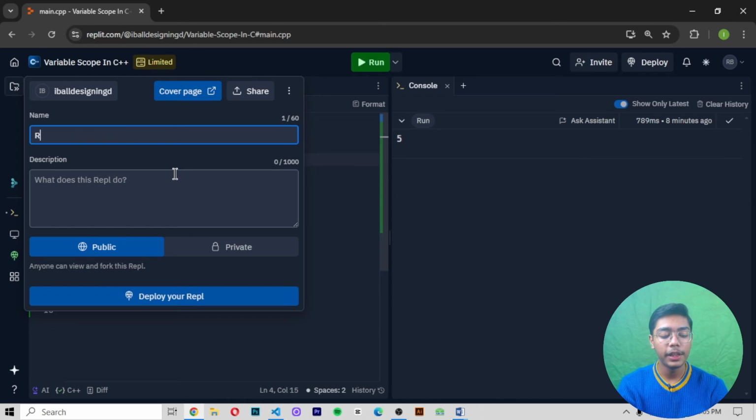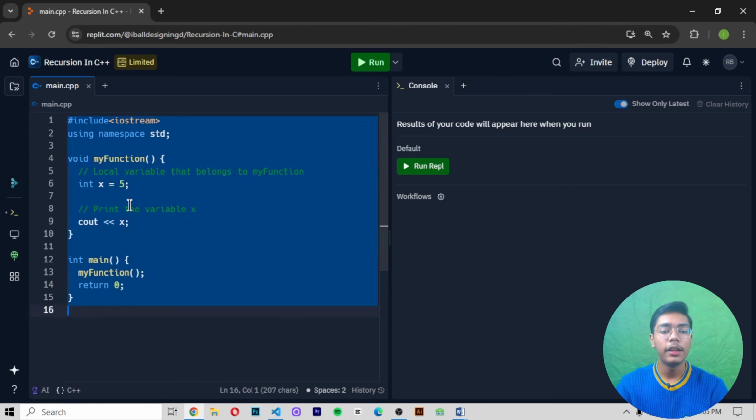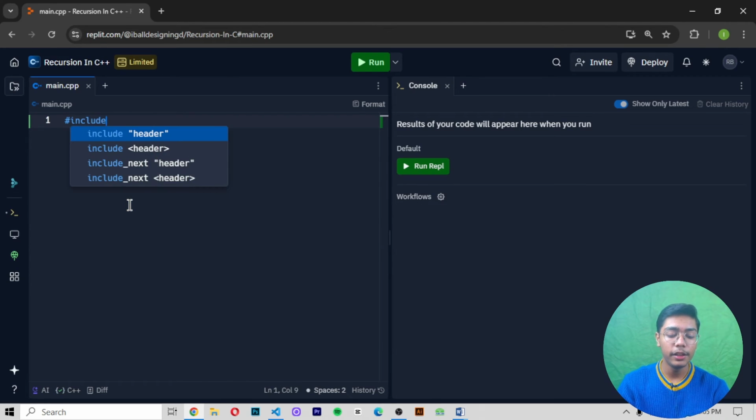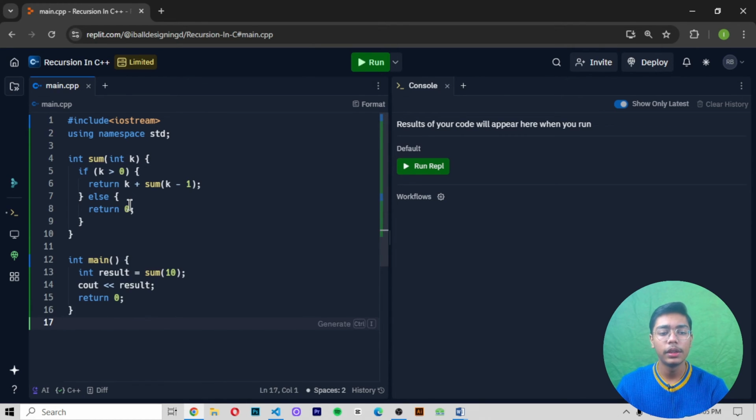Like in this video, I'm telling you about recursion, so I'll be adding here recursion in C++, and I'll be pressing enter so that I can save all the things which we have just written here. And I'll be removing this thing as well. Right here, #include <iostream>, which is the starting code of C++, and then I will be adding using namespace std here, and then I'll be moving down again and pasting all the things which we have copied, because we are using a function here.